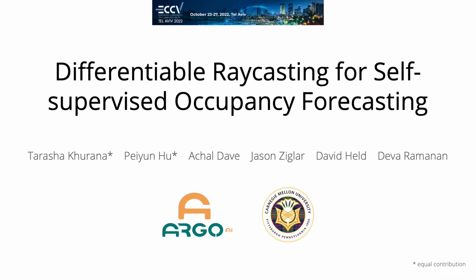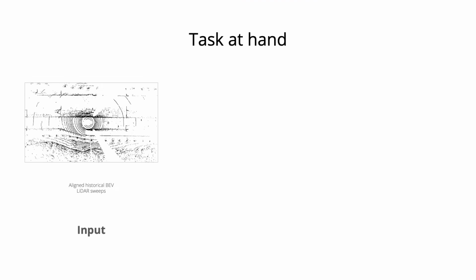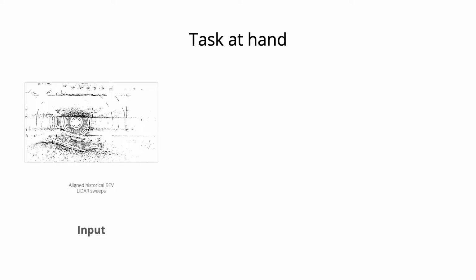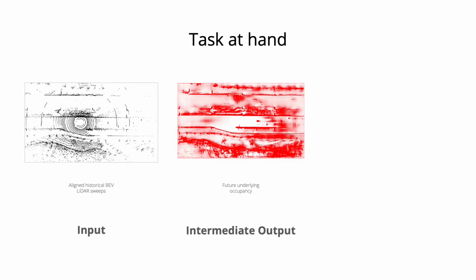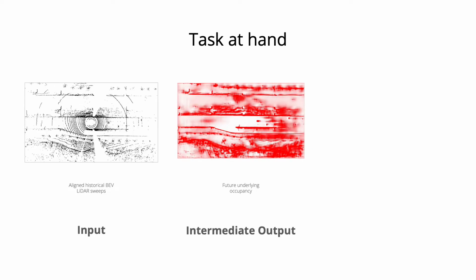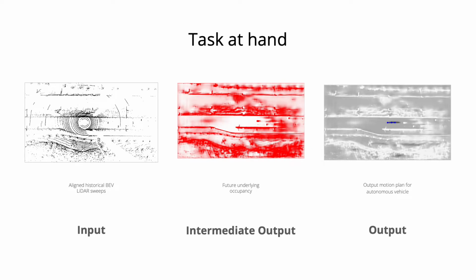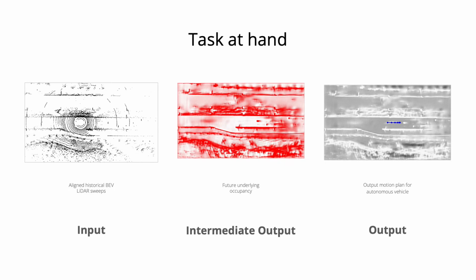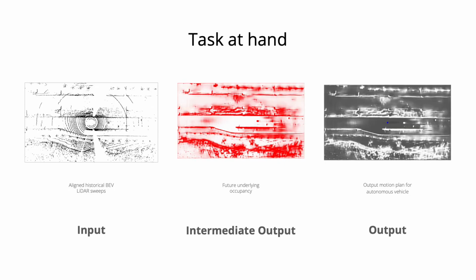This is our work on differentiable raycasting for self-supervised occupancy forecasting. The task we look at in this work is the following. Given a set of past bird's-eye view LiDAR sweeps aligned to a global coordinate frame, we want to output how the underlying occupancy of the scene evolves in the future, and given this future occupancy, what is the best motion plan that an autonomous vehicle or AV can take?